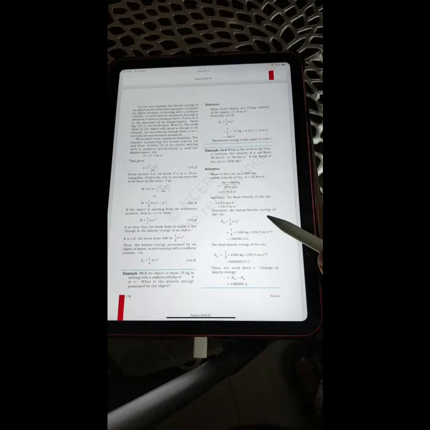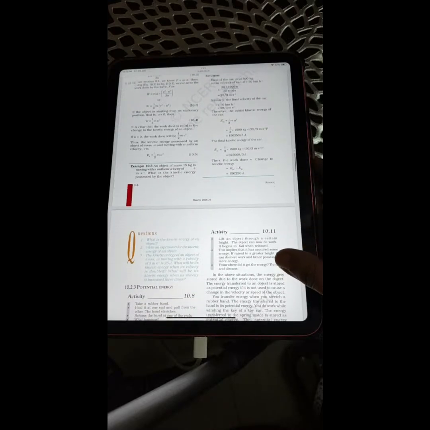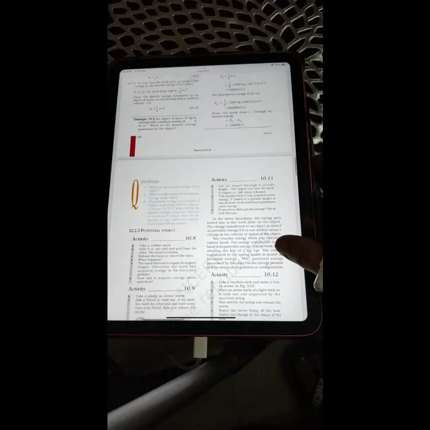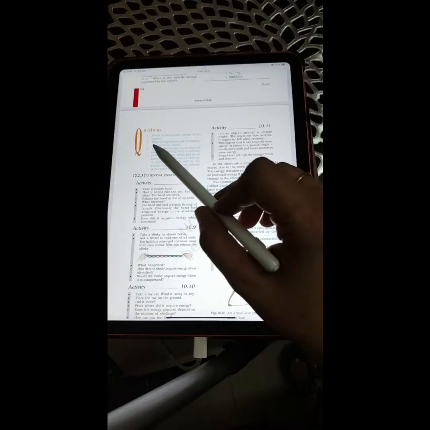Therefore, the initial kinetic energy of the car, EKI, is equal to half mu square. After putting the values, you'll get 156250 by 3 joules. The final kinetic energy of the car will be 625000 by 3 joules. Thus the work done is equal to the change in kinetic energy, so it will be EKF minus EKI, that will give you 156250 joules.